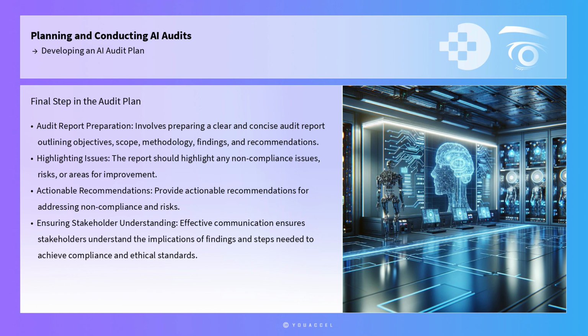The final step in the audit plan is to report and communicate the audit findings. This involves preparing a clear and concise audit report that outlines the objectives, scope, methodology, findings, and recommendations. The report should highlight any non-compliance issues, risks, or areas for improvement, along with actionable recommendations for addressing them. Effective communication of audit results is essential for driving change and ensuring that stakeholders understand the implications of the findings and the steps needed to achieve compliance and ethical standards.